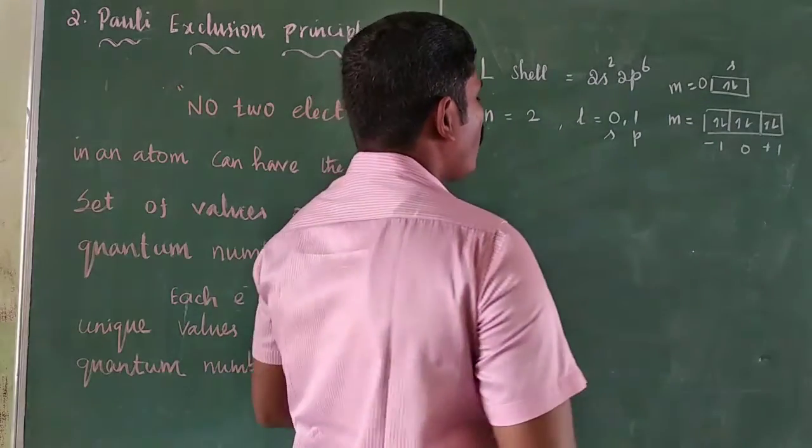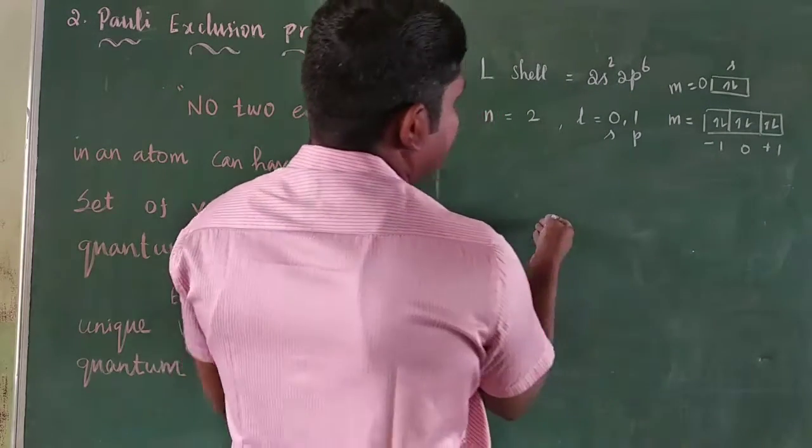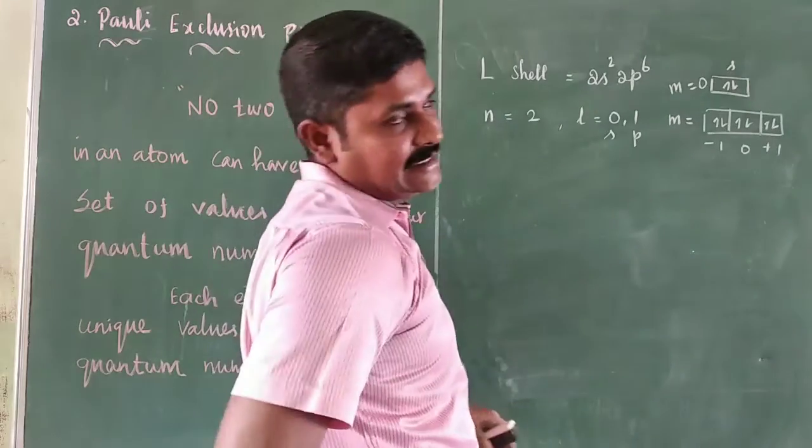Are you right? So, the four quantum numbers of the 8 electrons in the L cell.